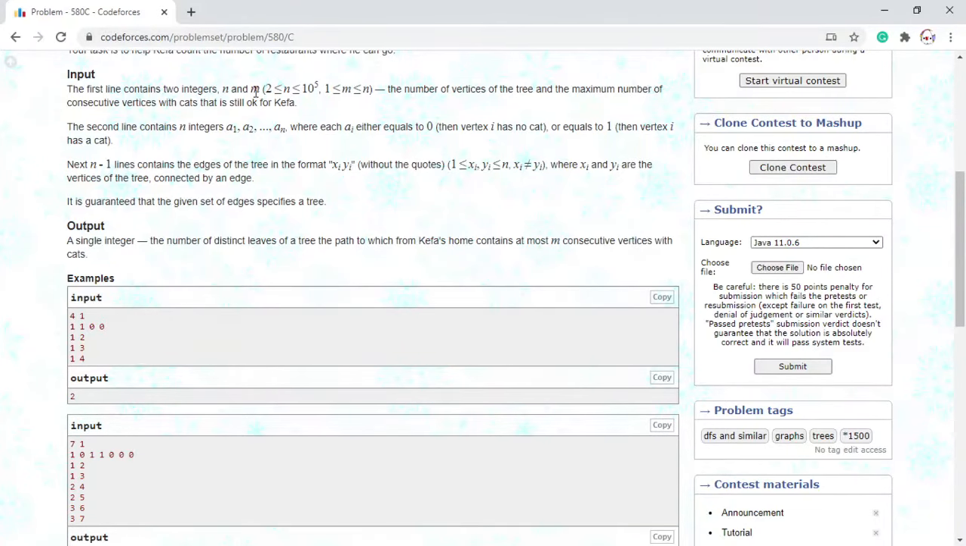The next n minus 1 lines contain the edges of the tree in the format xi, yi, where xi and yi are the vertices of the tree connected by the edge. It is guaranteed that the given set of edges specifies a tree. The output is a single integer, the number of distinct leaves of the tree such that the path to them from Kefa's home contains at most m consecutive vertices with cats.